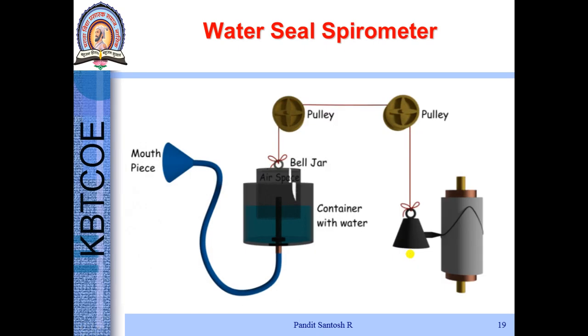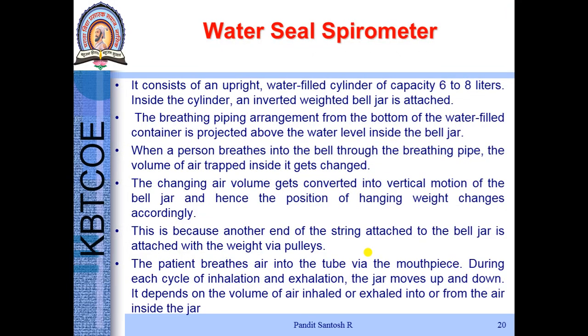Now we have to replace the weight, or we connect the weight with a pen, and the pen marks a record on paper. So similarly, when the patient goes for maximum inspiration, it marks a graph. When it goes for maximum expiration, it marks. When it goes for multiple inhale and exhale, it marks multiple waves. Thus, the water seal spirometer works in this way.